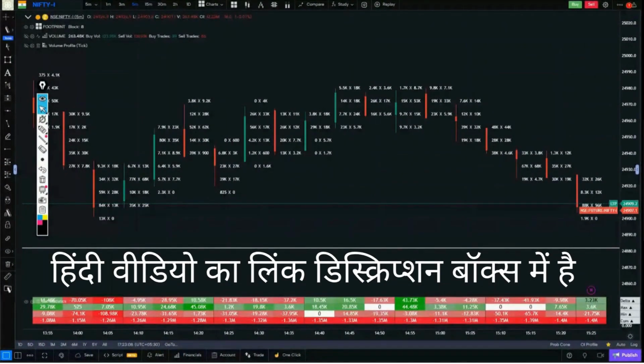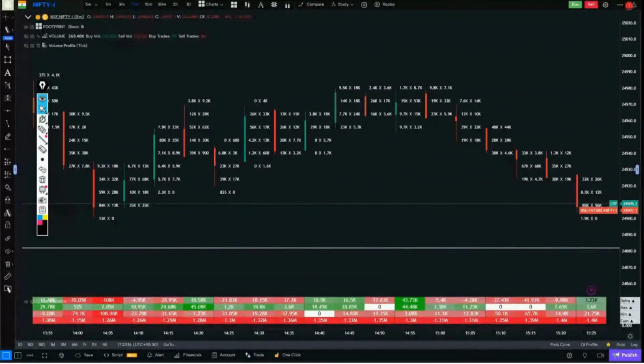Every day at 5 p.m. in the evening, after the market closes, we conduct an aftermarket analysis session for Nifty and Bank Nifty, where we look at where the buyers came in today, where the sellers were active, and basically try to read the footprint properly. So if you are new and want to read order flow properly, want to understand the footprint well, then you can join this daily live session.